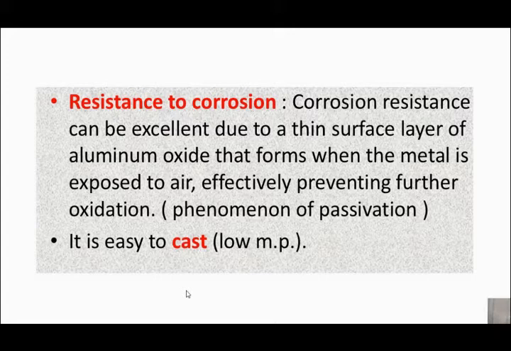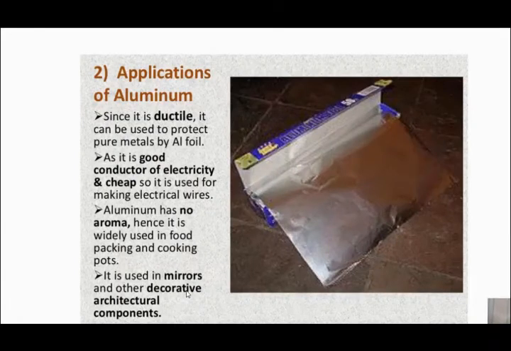And it is easy to cast because of its low melting point. That is also an advantage of using aluminium. Now if we see applications of aluminium, they are highly ductile, so they can be easily formed into different shapes. They are very good conductors of electricity and heat, and they are also cheap, so they are used in different heat equipment like heat exchangers and others. Aluminium is used in electrical wares. Aluminium does not have any aroma, and that is why it is suitable for food packaging.